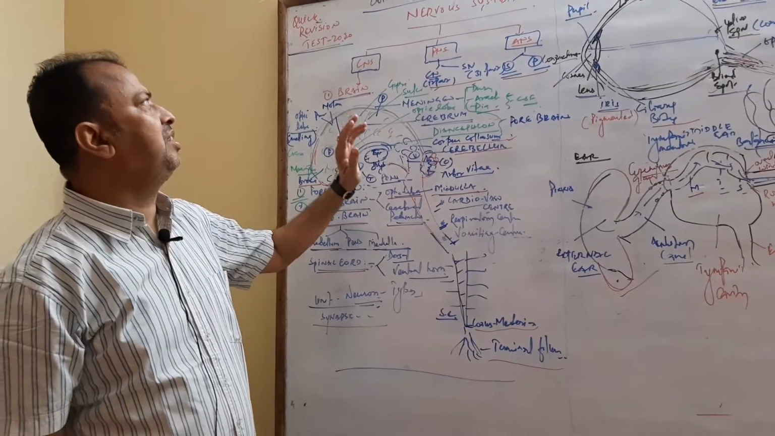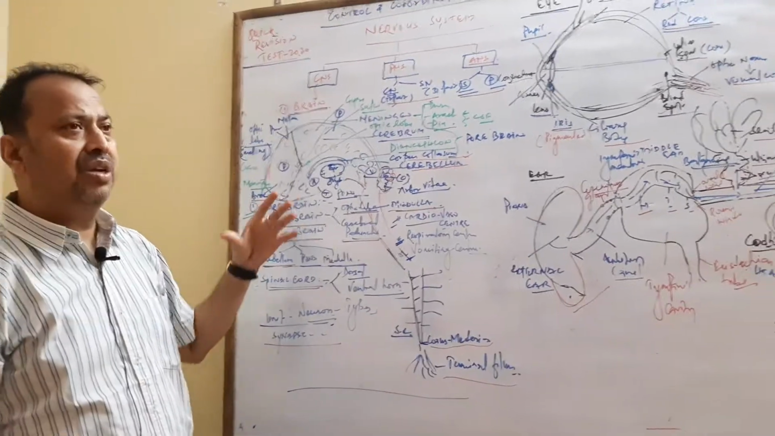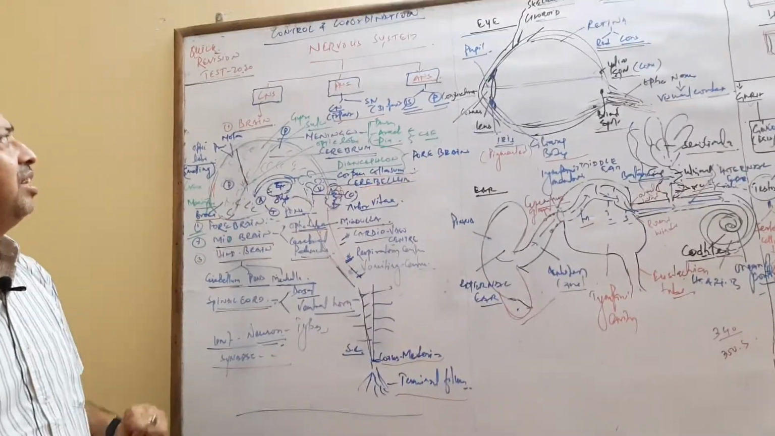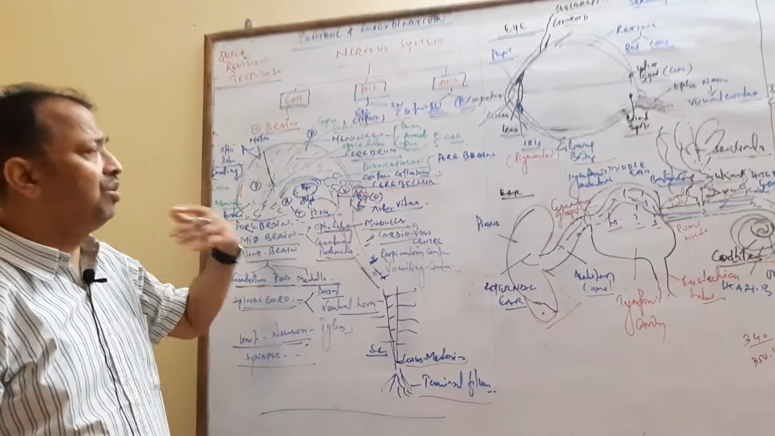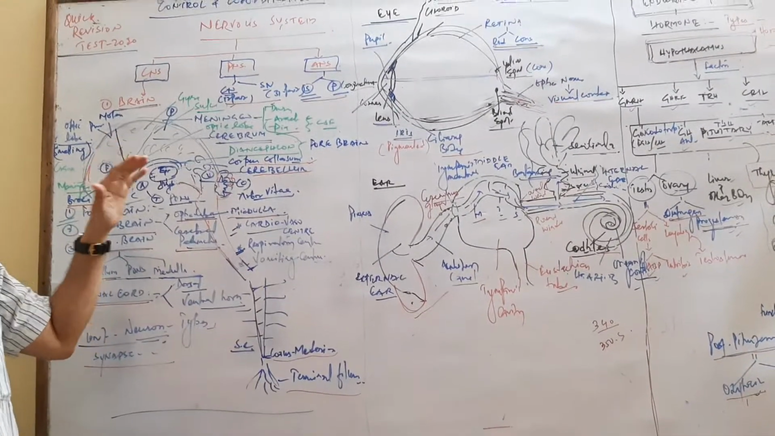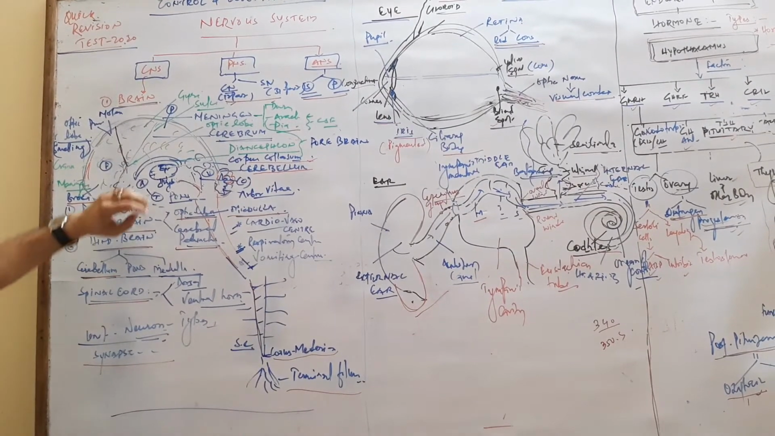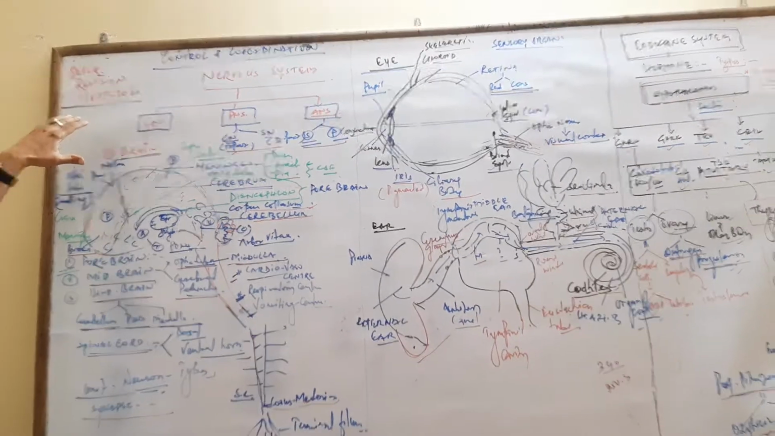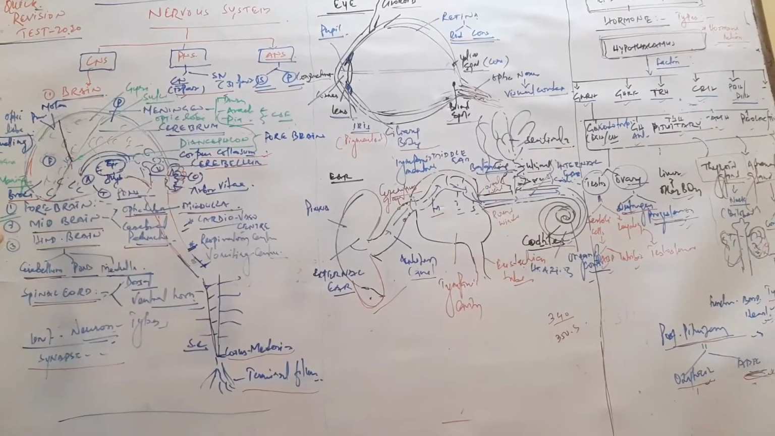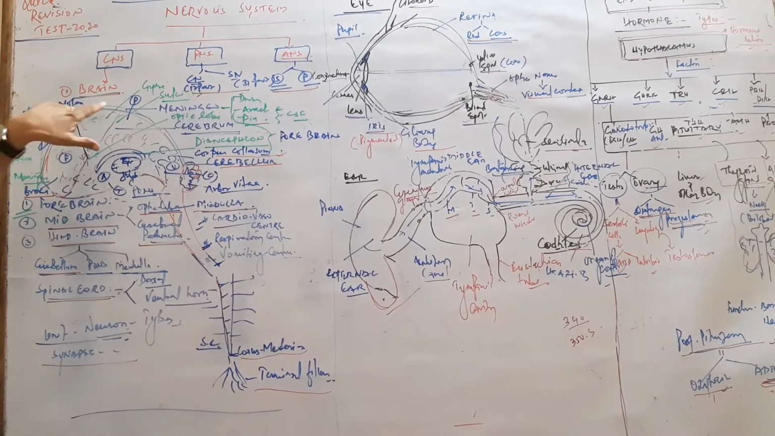Now we are going to start the one short lecture in control and coordination. In control and coordination, there are two systems: the neural system as well as the chemical system, called chemical control. So we have to study today neural control in the neural system, the nervous system as well as the endocrine system.